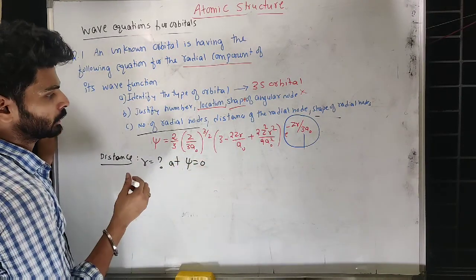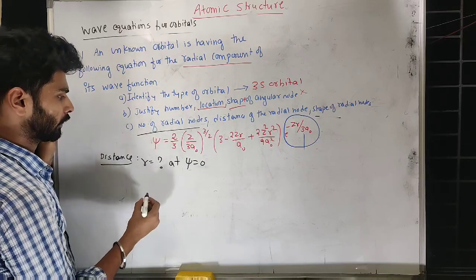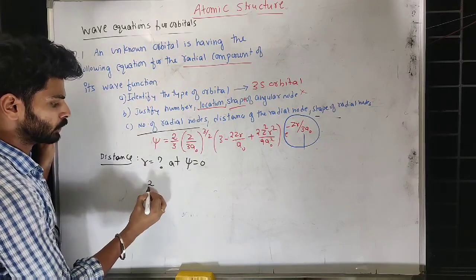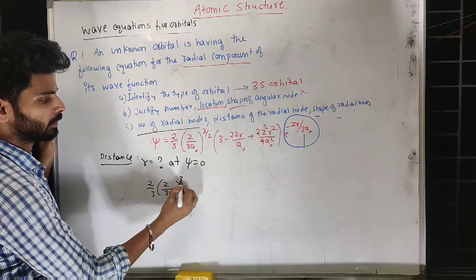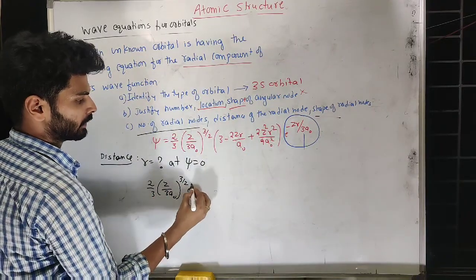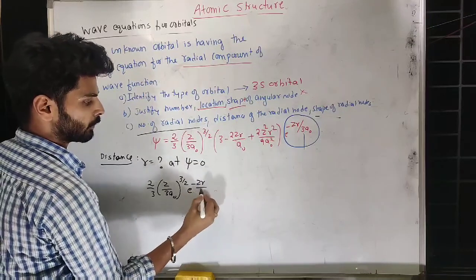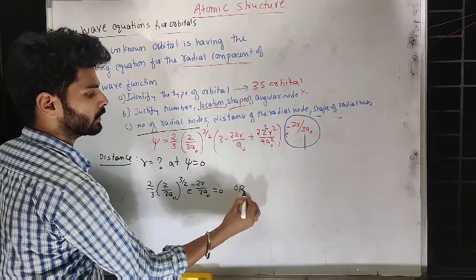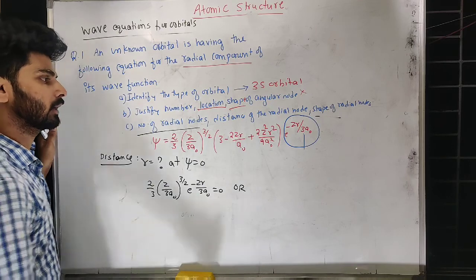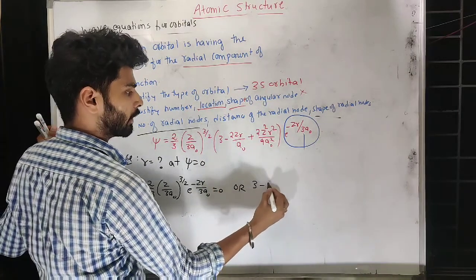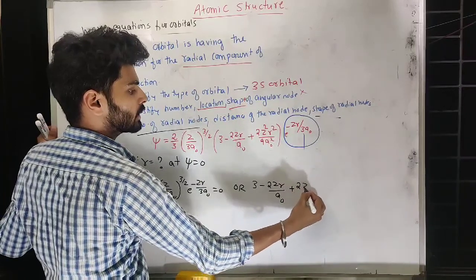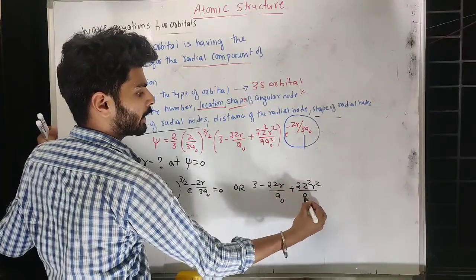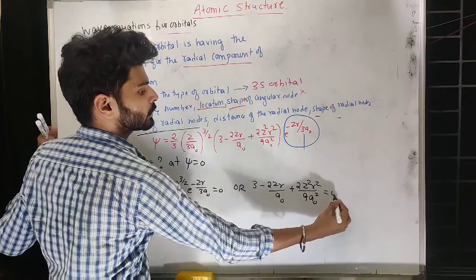Now we know one thing we can do: 2 by 3 z 3 a naught power 3 by 2, and I'll keep here e power minus 2 z r upon 3 a naught equal to 0, or the bracket term, that is 3 minus 2 z r upon a naught plus 2 z square r square divided by 9 a naught square equal to 0.